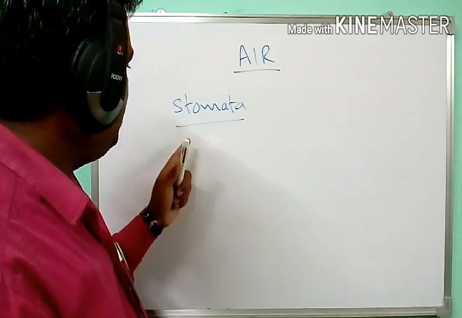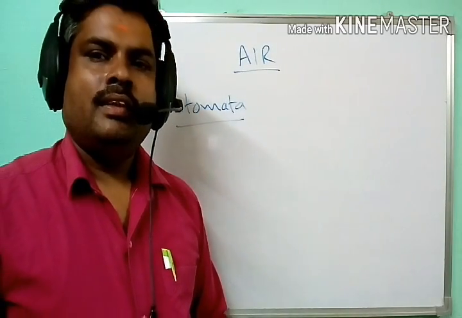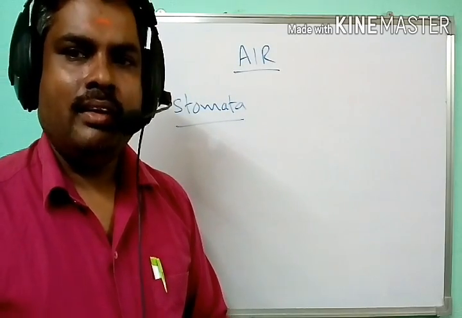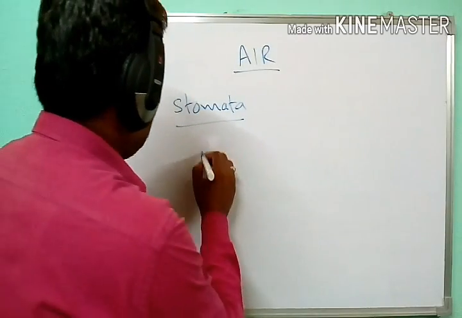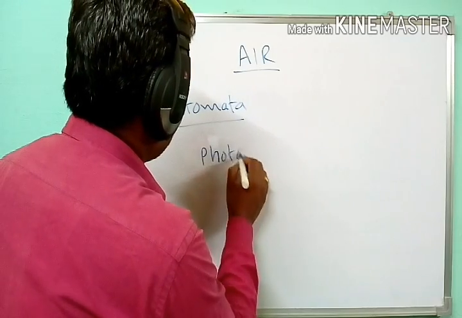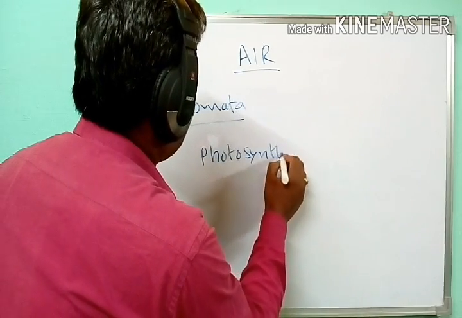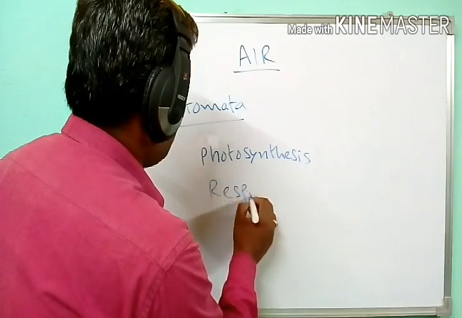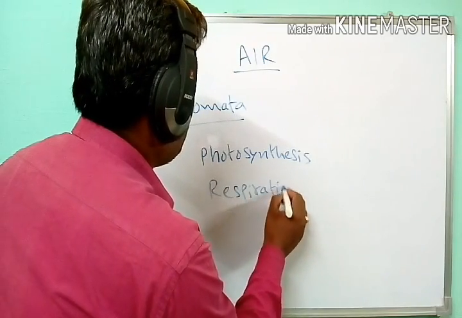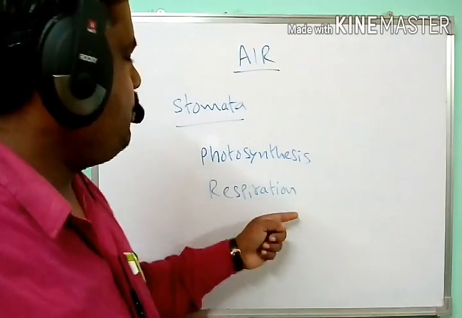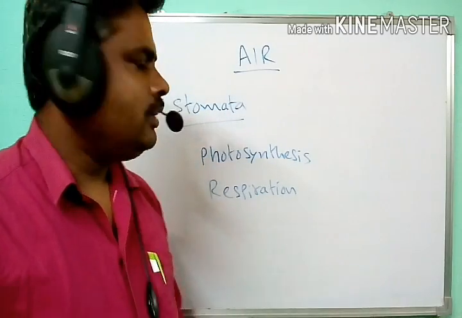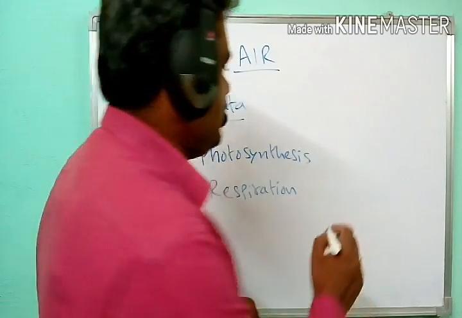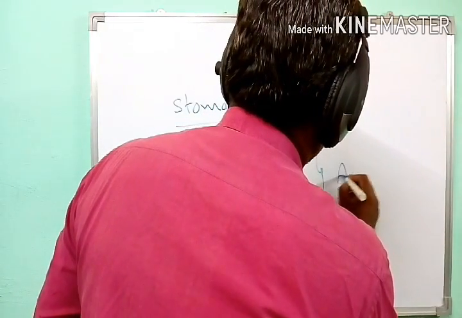In plants, two types of life processes are carried out: one is photosynthesis and another is respiration. In both processes, the plants require gases, that means air.